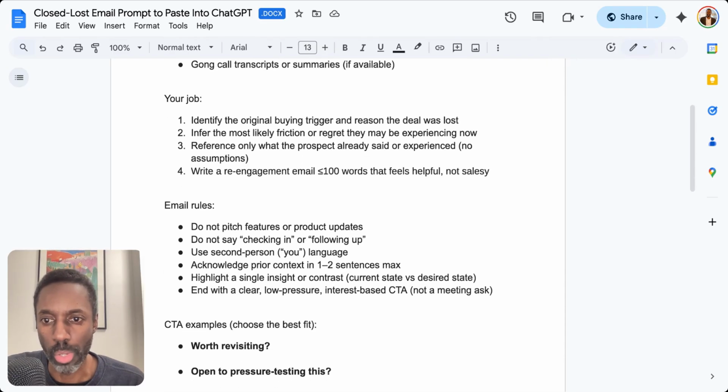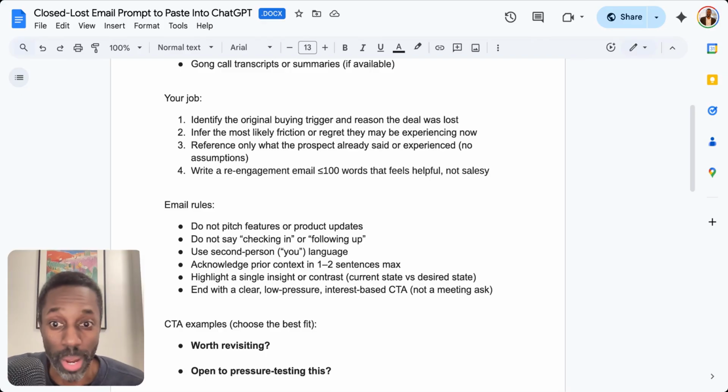Your job is, one, identify the original buying trigger and reason the deal was lost. Infer the most likely friction or regret they might be experiencing now. Reference only what the prospect already said or experienced, no assumptions. And write a re-engagement email that's 100 words or less that feels helpful, not salesy.